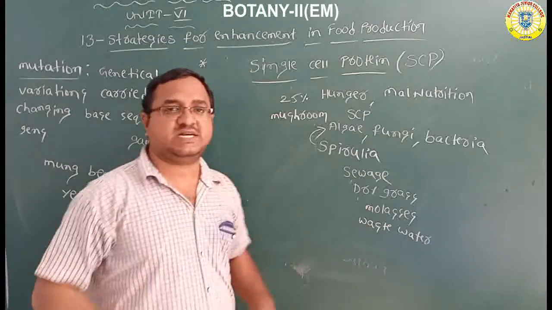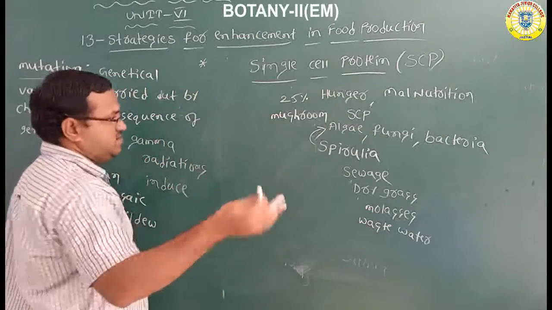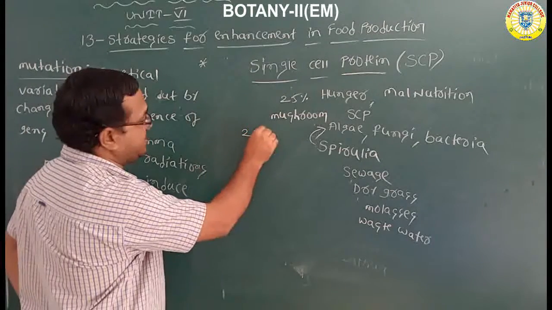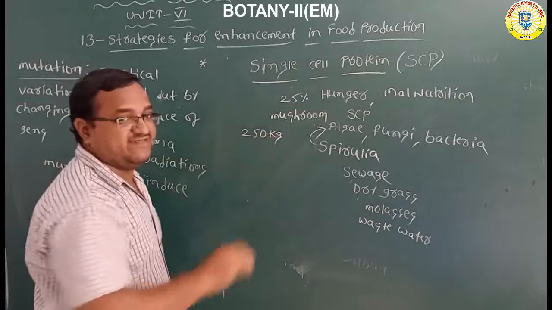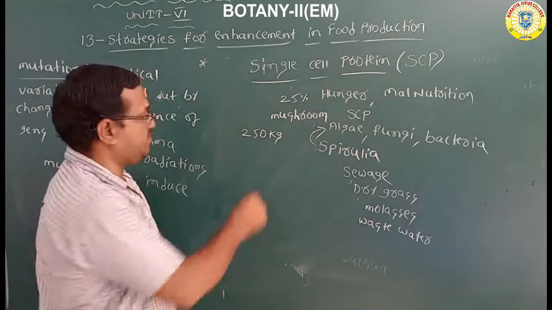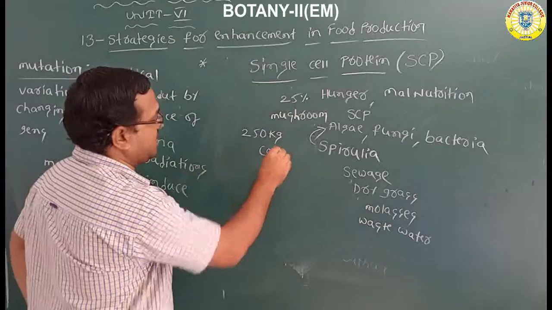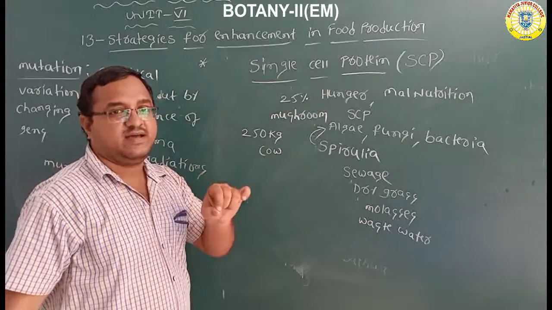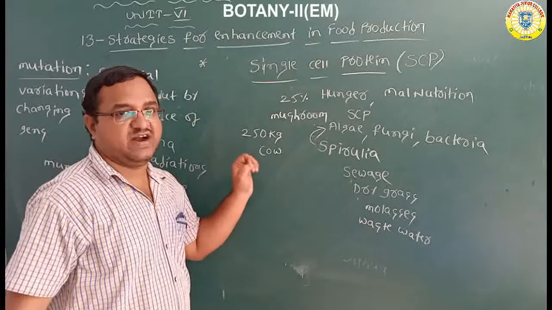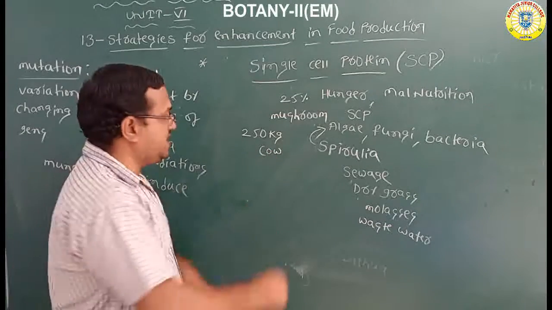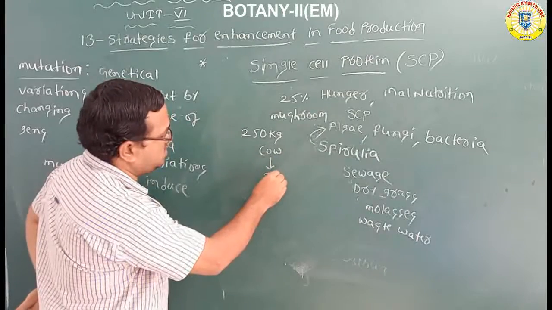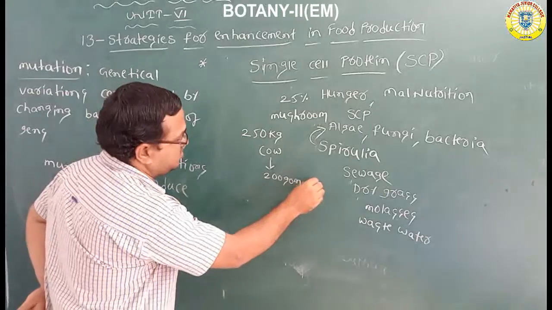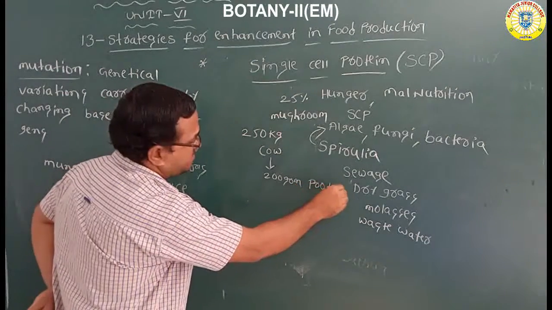Let us calculate, for example. Take a cow weighing 250 kg. Per day, the cow can produce just 200 grams of protein.